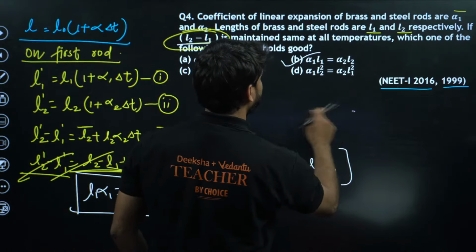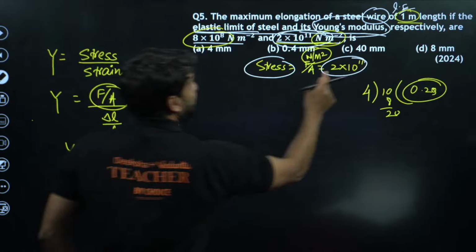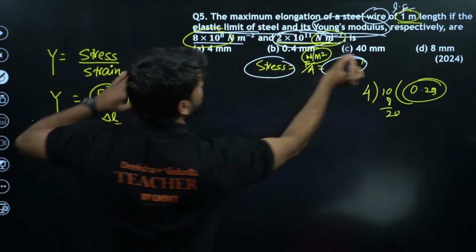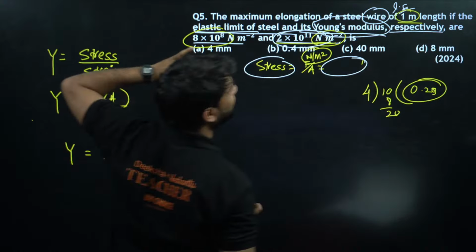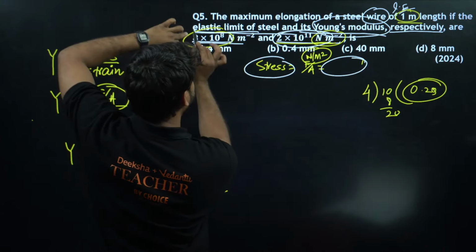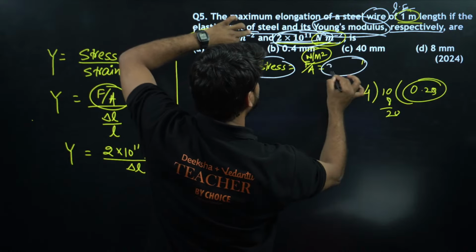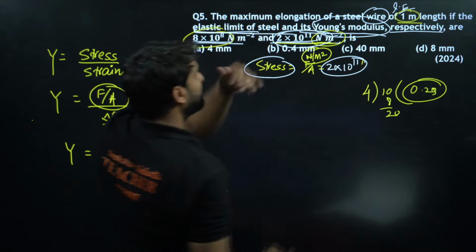So in this question, the first one is the stress, because we have ignored the term respectively here. This is the stress because it is the elastic limit, and this is Young's modulus, 2 into 10 to power 11, right?